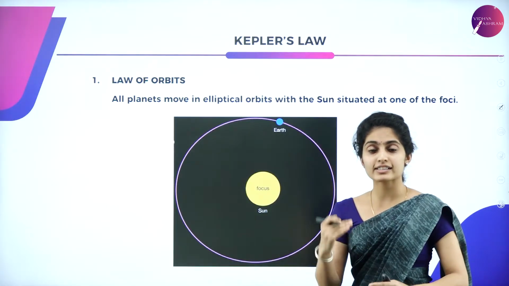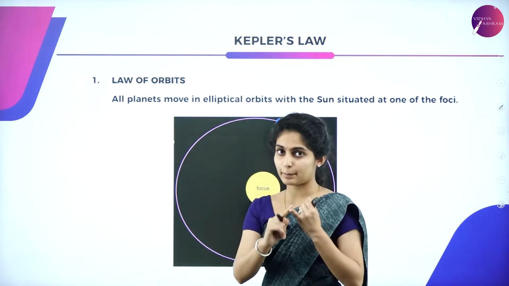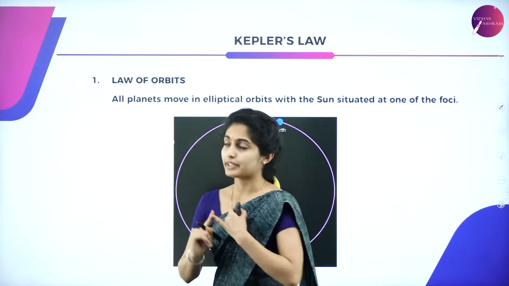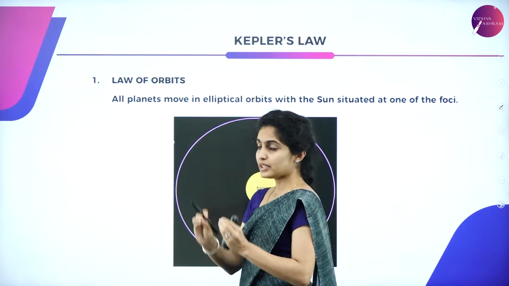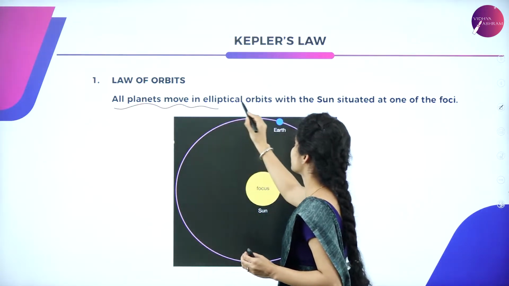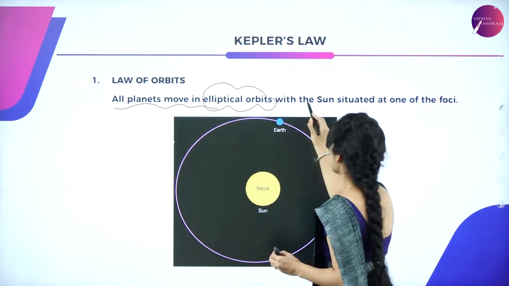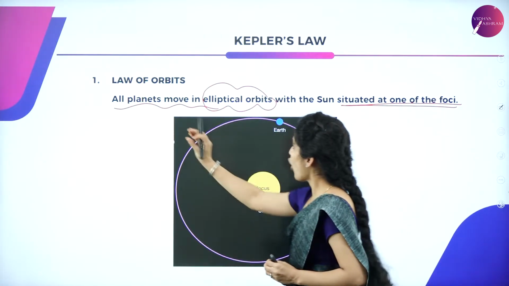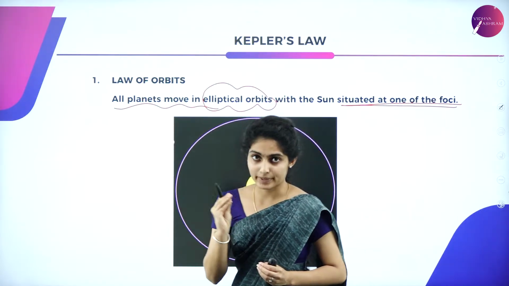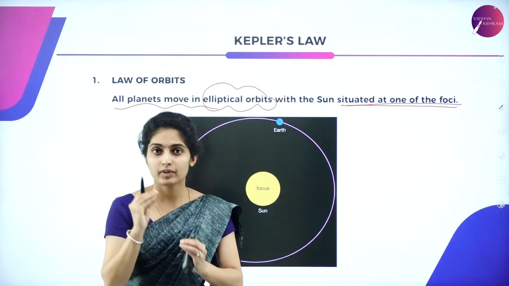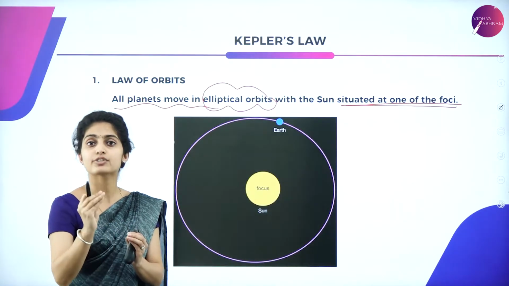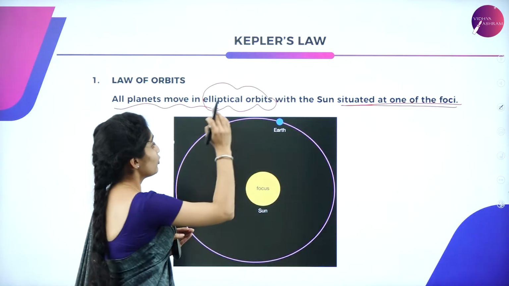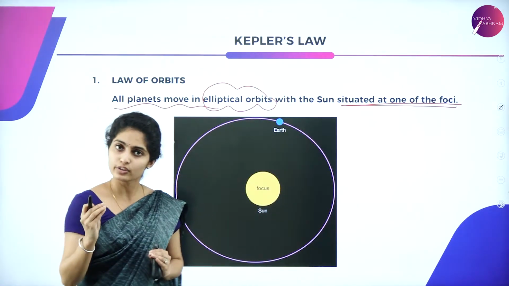So in today's class, I'll be taking up 2 laws, that is Kepler's first law as well as second law. First law, that is the law of orbits. In the law of orbits, all planets move in elliptical orbit with the sun situated at one of the foci. It was Kepler's view that all planets revolve around the sun in elliptical orbit. You all know that. Okay. With the sun situated at one of the foci.